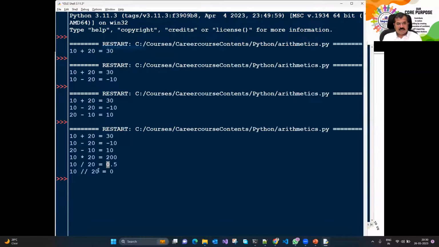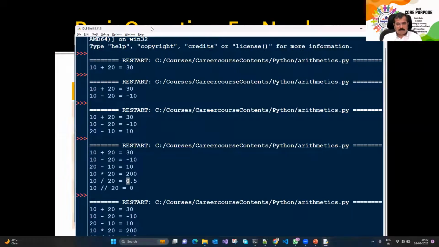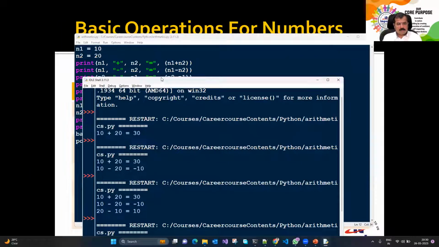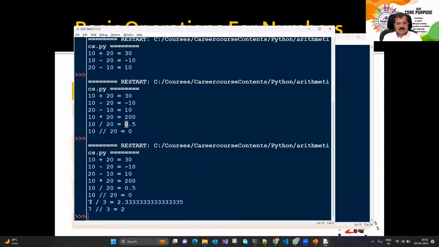If I say Run and I run the module, it says 7 divided by 3. Look at the result that has now been displayed. 7 divided by 3 is 2.3333, repeating, whereas 7 integer divided by 3 is only 2.